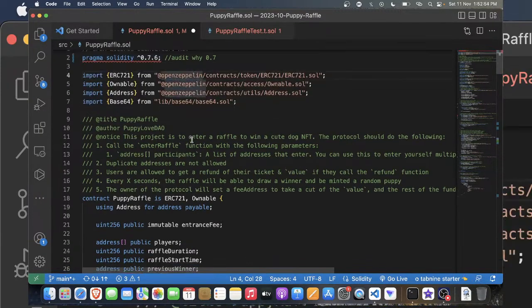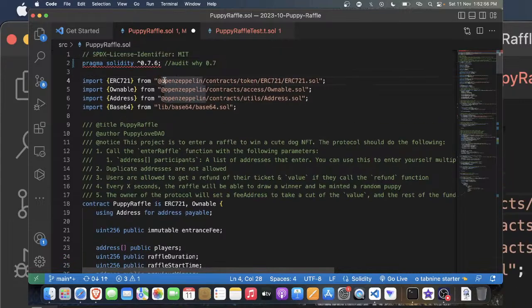Alright, so this is a Puppy Raffle contract. Let's go through it and we will try to find vulnerabilities in it. So, SPDX license identifier.